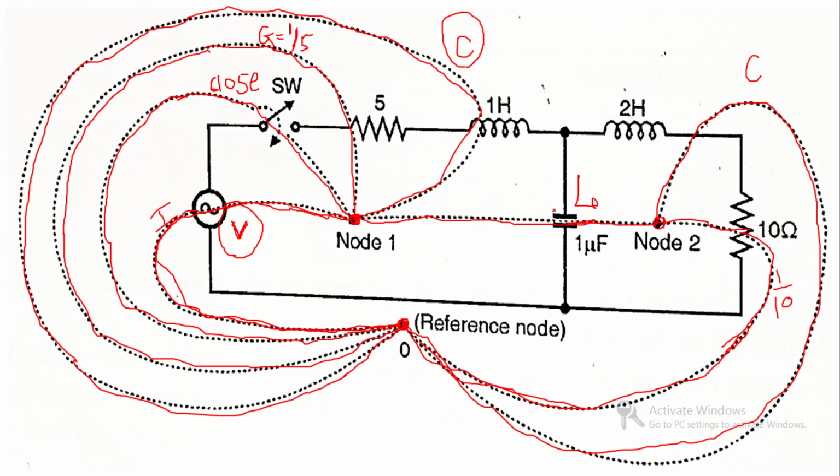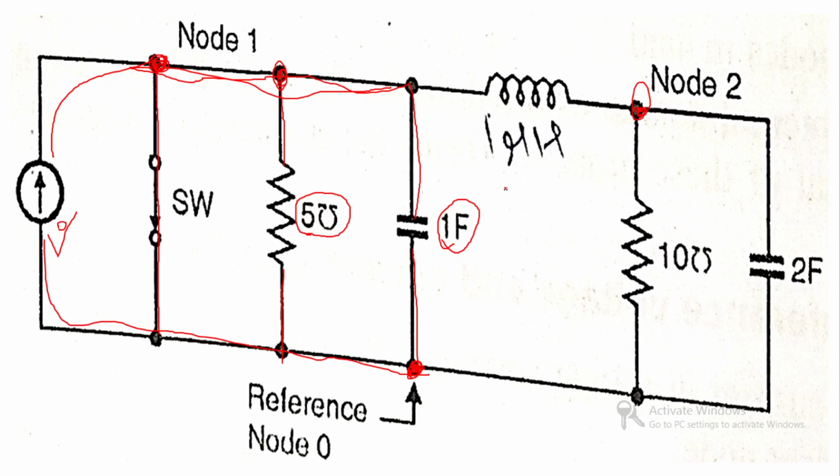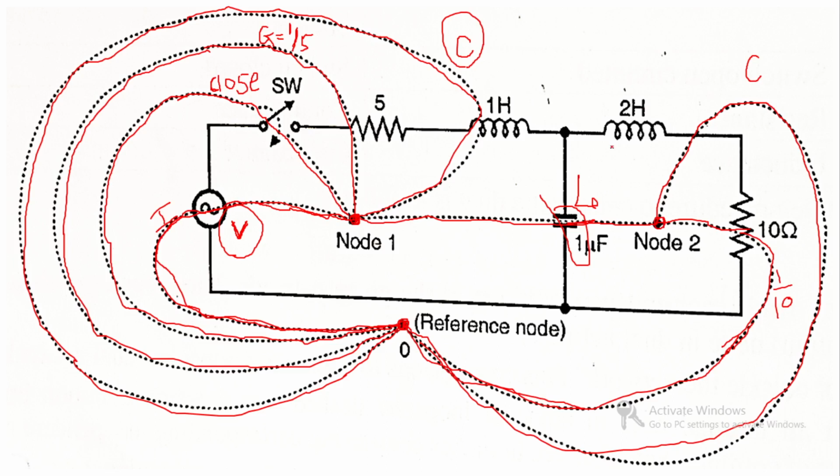Now this capacitor of 1 microfarad is connected between node 1 and 2, so in its dual network, a 1 microhenry inductor is connected between node 1 and node 2. Now the 2 Henry inductor and the 10 ohm resistance are at node number 2.